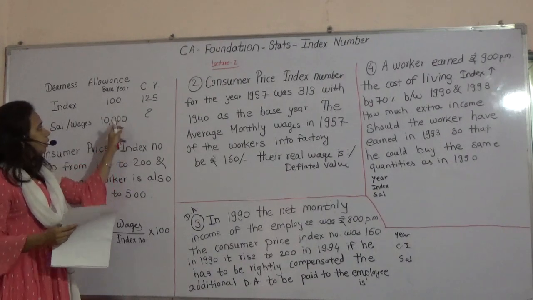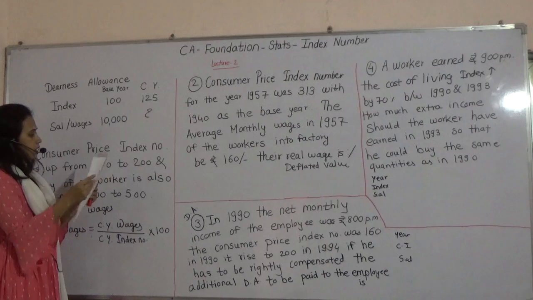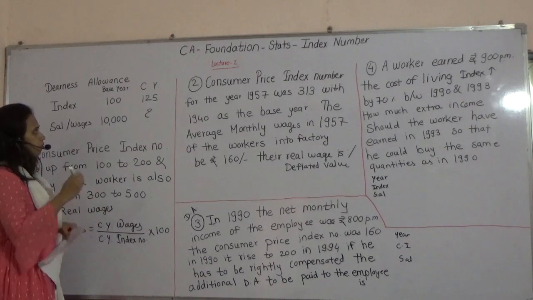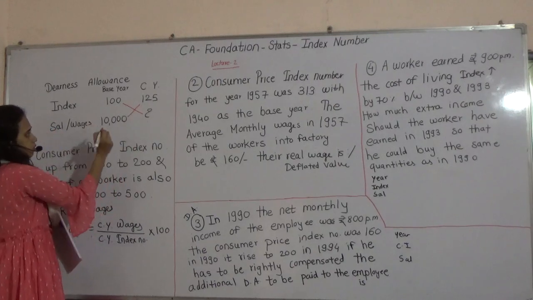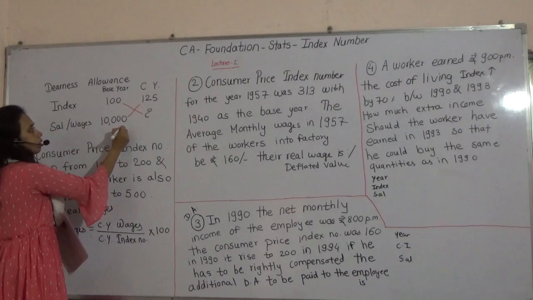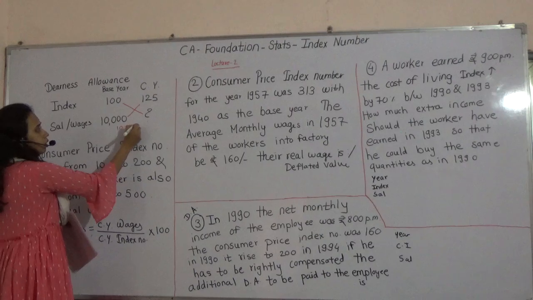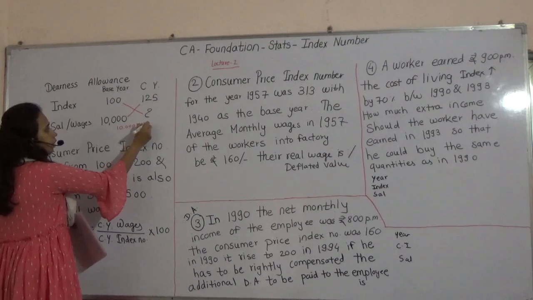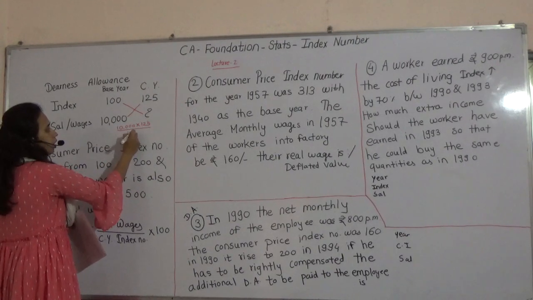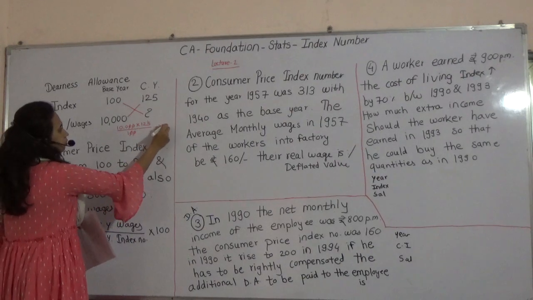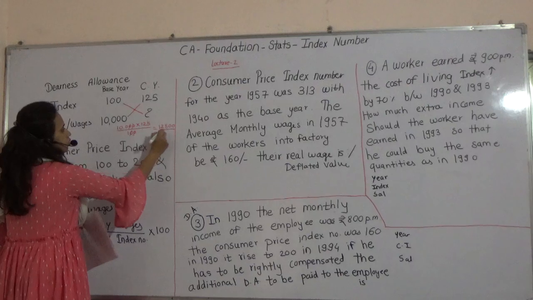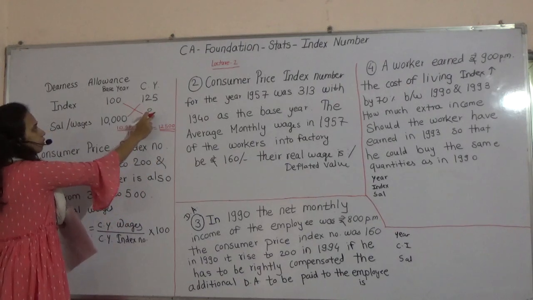100, 125, 10,000, 125. In this case we will simply do the cross multiplication. Therefore 10,000 into 125 divided by 100. So this figure will come here.